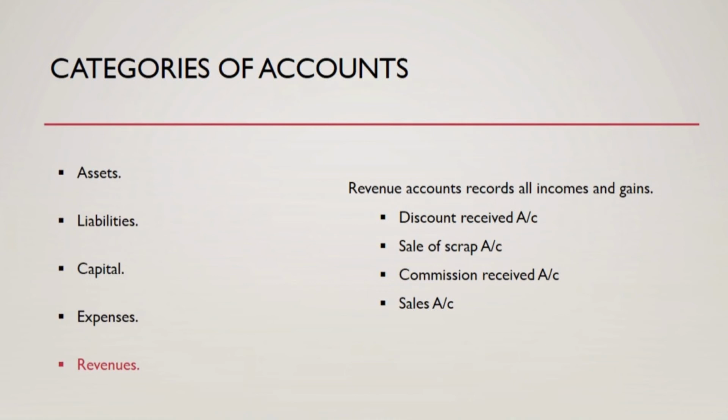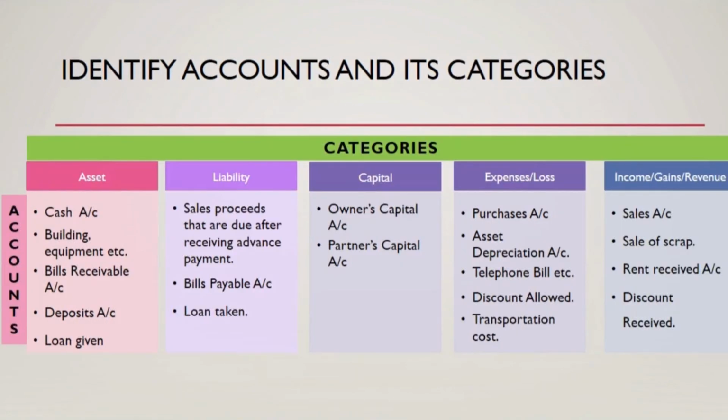So to summarize accounts in their respective categories, here is a summary. All cash accounts are asset type. Any dues that you are eligible to receive from a debtor, that is the customer, are assets to your organization. Any dues that you owe to others are your liabilities. Any capital that you invest falls under the capital category, and all expense accounts, including purchase accounts, fall under the category expenses, and all income accounts, including sales accounts, fall under revenues. And here is a snapshot of categories and the accounts that fall under the relevant category. I want you to pause the video and have a look at the screen.